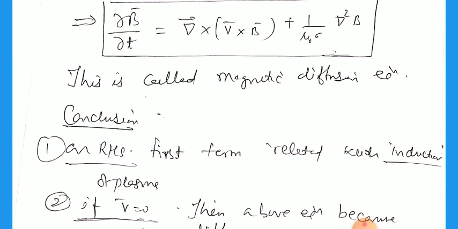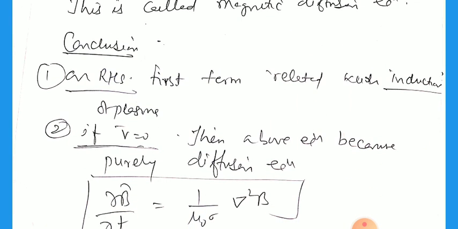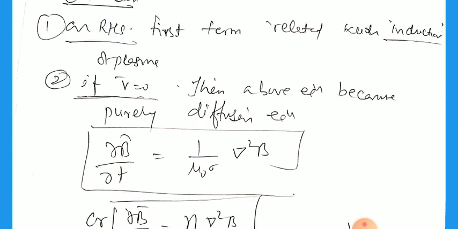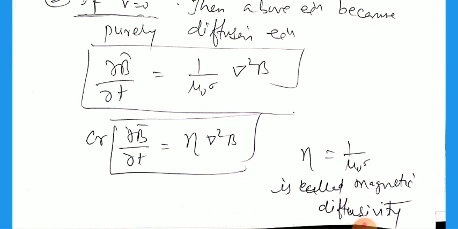If V is 0, there is no induction at all, since the velocity of the particle is 0. Then the above equation becomes a purely diffusion equation, del B by del t equals 1 divided by mu naught sigma times del squared B. If you write eta equals 1 divided by mu naught sigma, that is called the magnetic diffusivity. This is the constant, or diffusion coefficient, we can say. So del B by del t equals eta del squared B, and this is all about magnetic